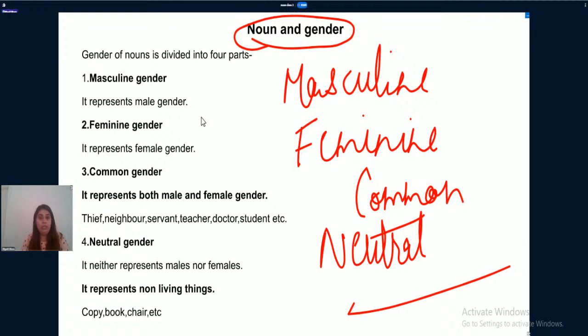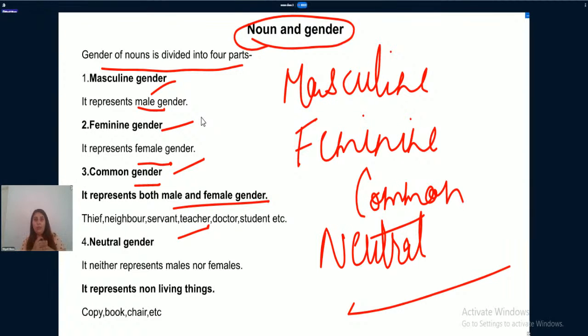Gender of noun is, this is what we have written on this page. Gender of noun is divided into 4 parts. Masculine gender, feminine gender, common gender, neutral gender. Right? Masculine gender represents males, feminine gender represents female, common gender represents. There are certain words which we do not define on the basis of male and female.